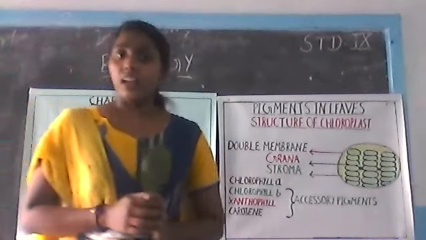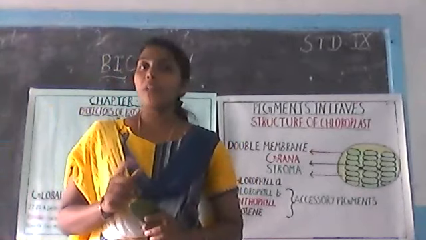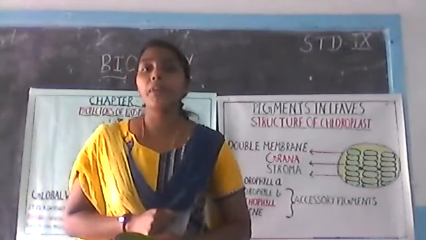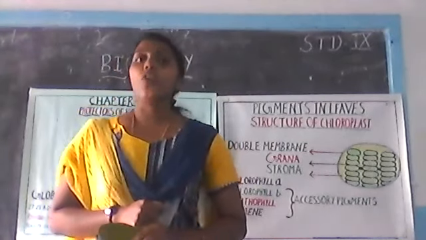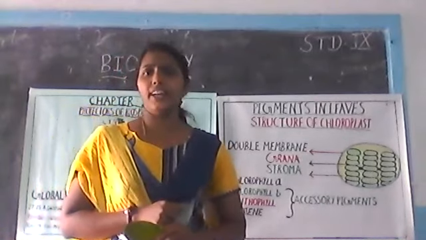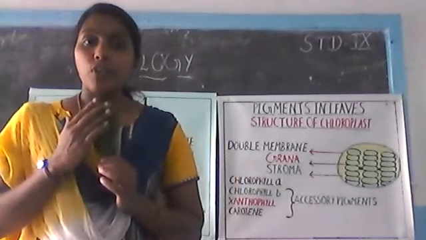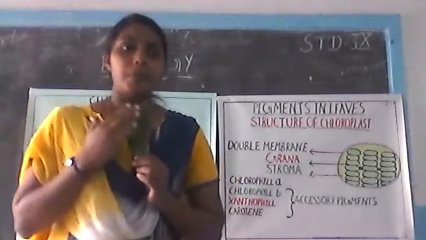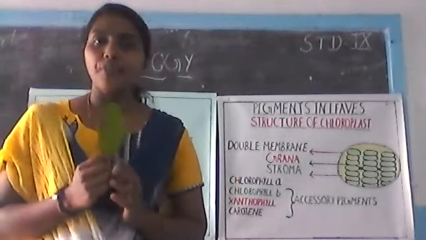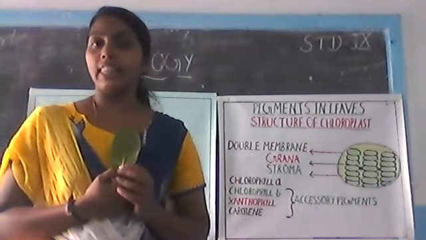Another thing, why the leaf is green in color: chloroplast consists of the photosynthetic pigment chlorophyll, and you all know that chlorophyll is green in color. As the number of chloroplasts is more, the pigment chlorophyll is also more in the upper part of the leaf than the lower part of the leaf. So this is the reason behind this.